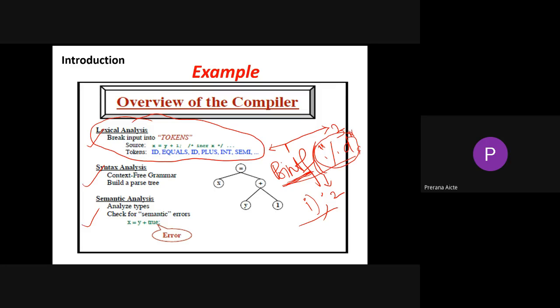Comma is token number 4, right? i is token number 5, the closing parenthesis is token number 6, and the semicolon is token number 7. So 7 tokens will be generated by the lexical analyzer for this particular statement, right? Such bits may be asked in your examination.